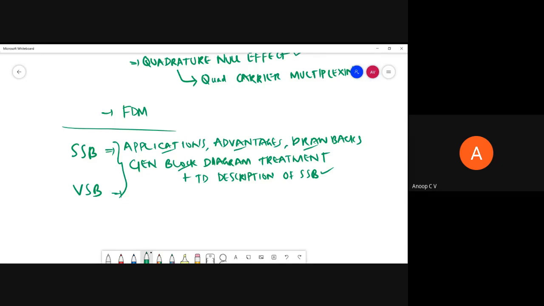For SSB, generation and detection, the phase discrimination method and frequency discrimination method are not directly included in your syllabus. Anyhow, I have posted videos regarding that, but I don't want you to prepare that for the first internals. For the university exam, we can't tell, so you should be ready with that as well.